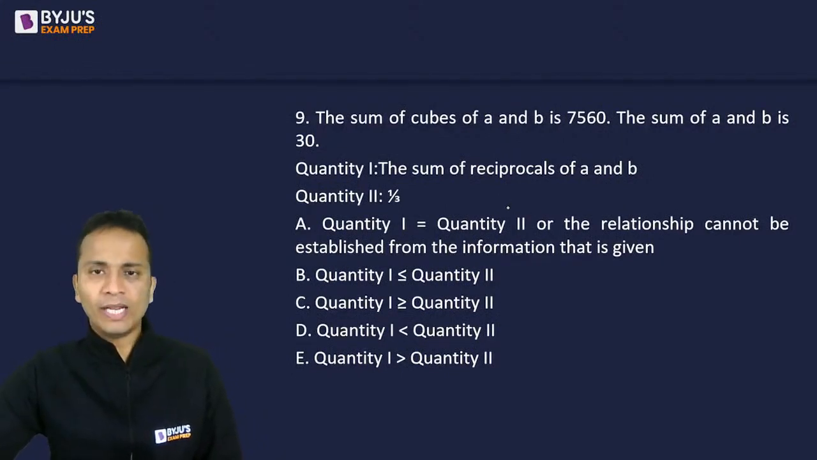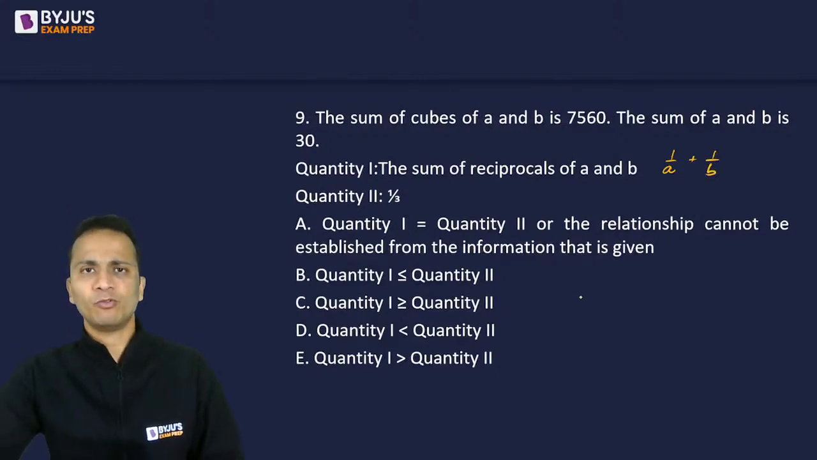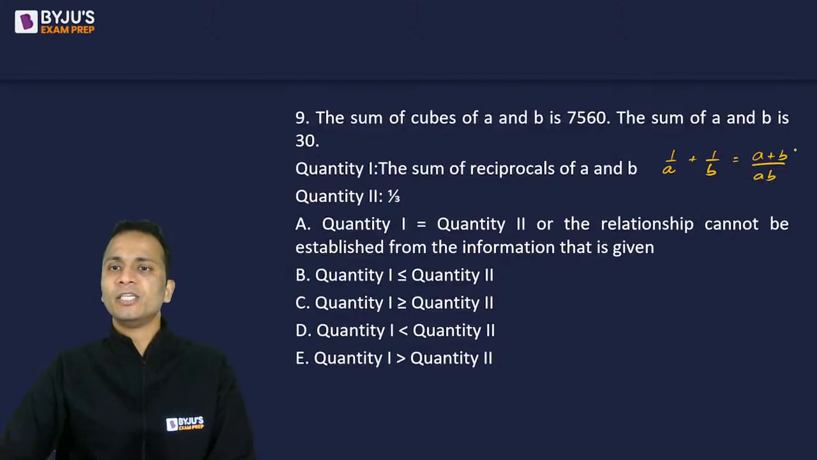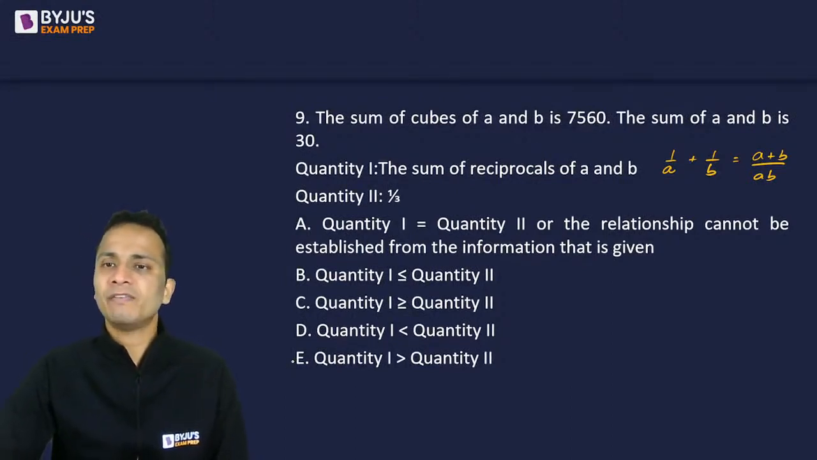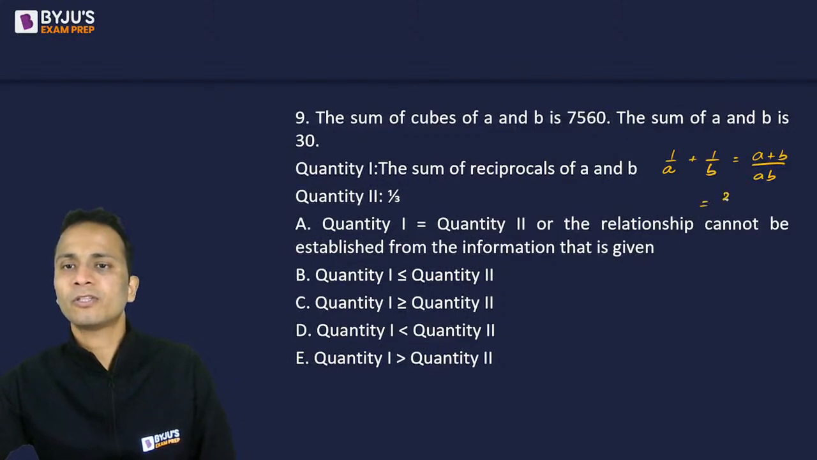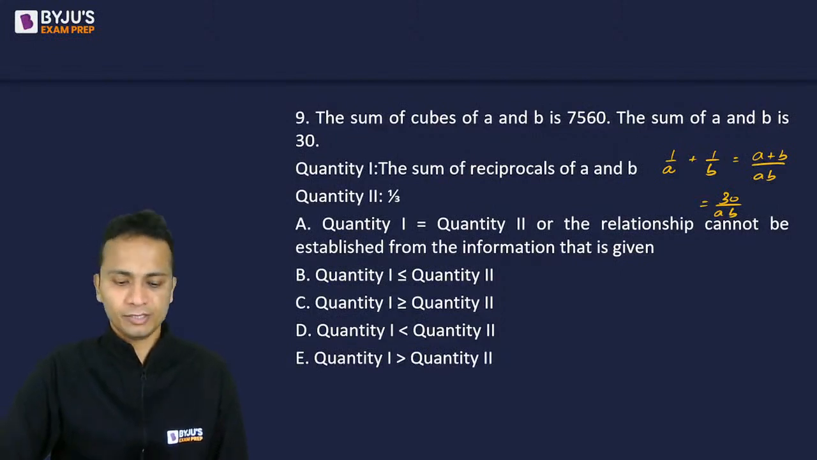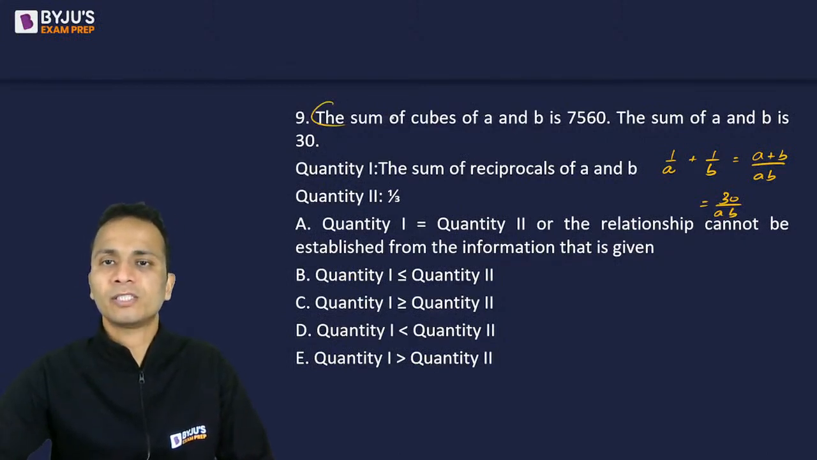Okay, now quantity 1 is basically the sum of the reciprocals of A and B. So basically 1 upon A plus 1 upon B is what we have to find out. Now अगर मैं इसको simplify करता हूं, this can further be written as A plus B upon AB, right? Now the sum of A and B is given as 30. So इसको लिख देते हैं 30 divided by A into B, right? अब करना क्या है, सिर्फ A into B का वैल्यू कैलकुलेट करना है यूजिंग दिस.